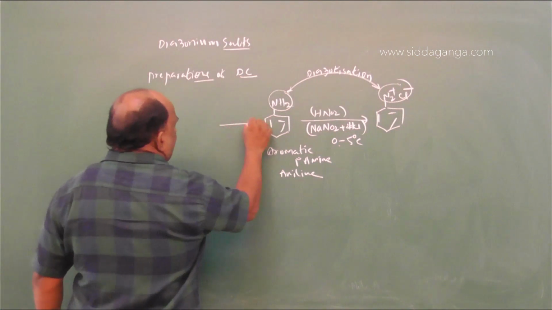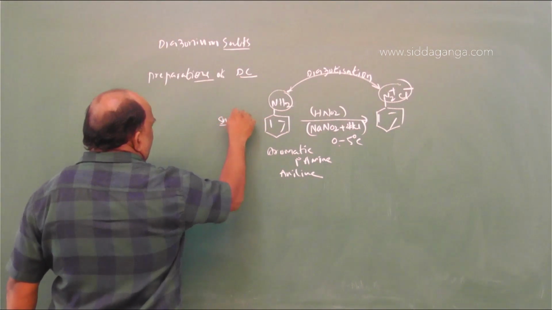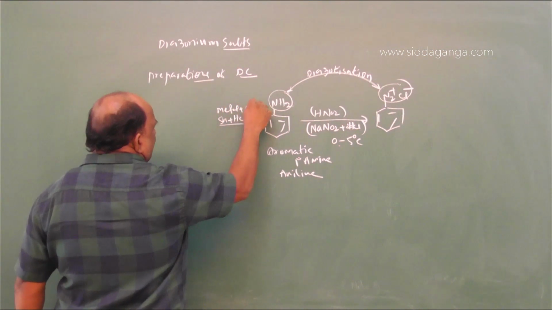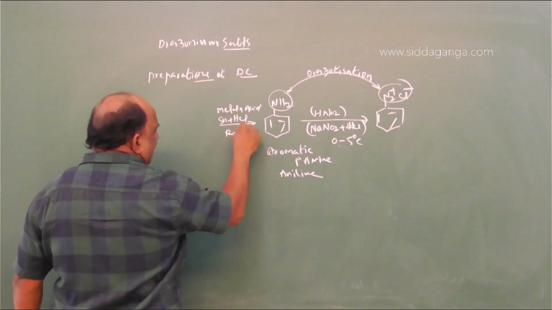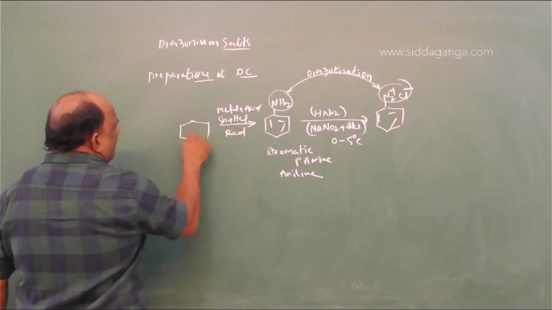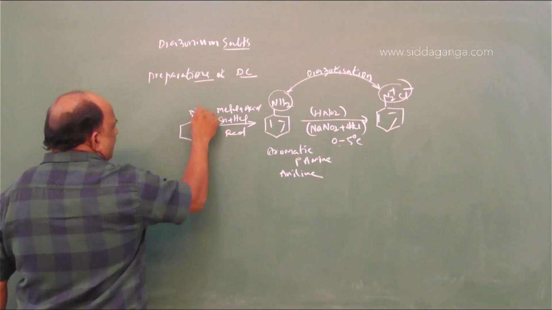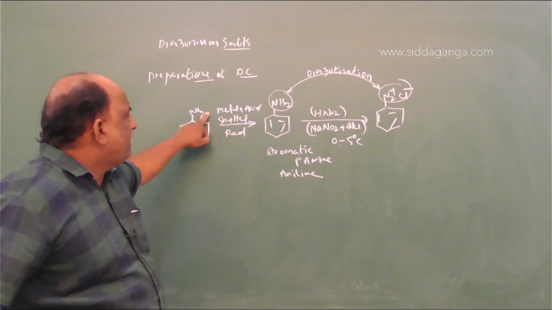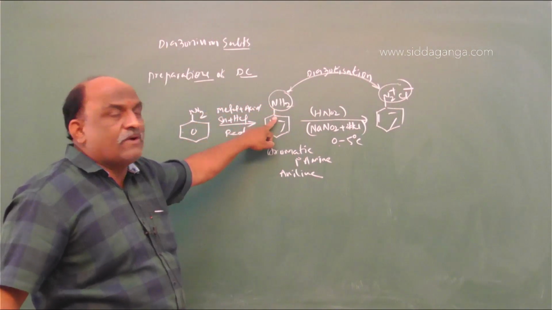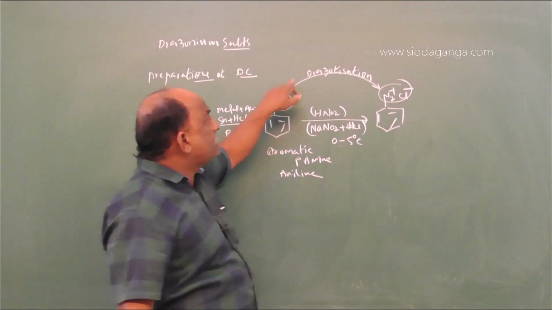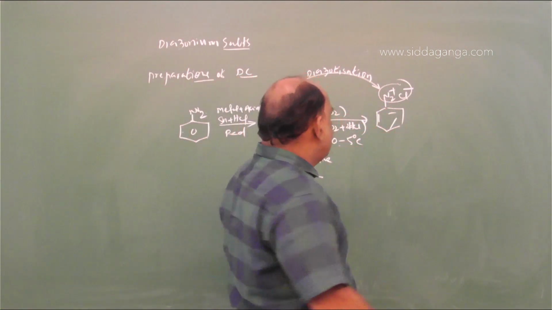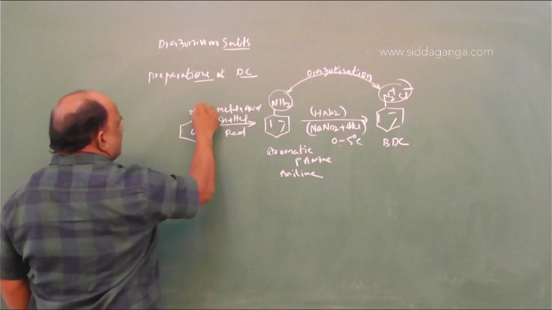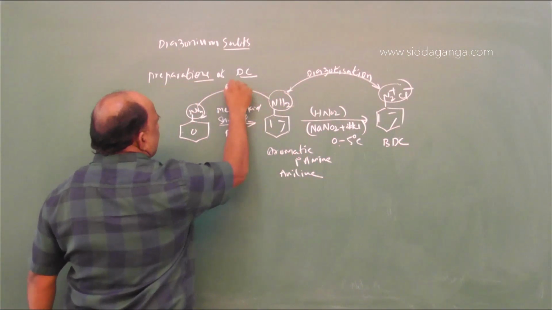How is this aromatic primary amine obtained? With metal plus acid. This is said to be reduction. This reduction is going on with nitrobenzene. Nitrobenzene on reduction in the presence of metal and acid gives rise to aniline. Aniline on diazotization gives rise to benzene diazonium chloride. This is diazotization, and this is called reduction.